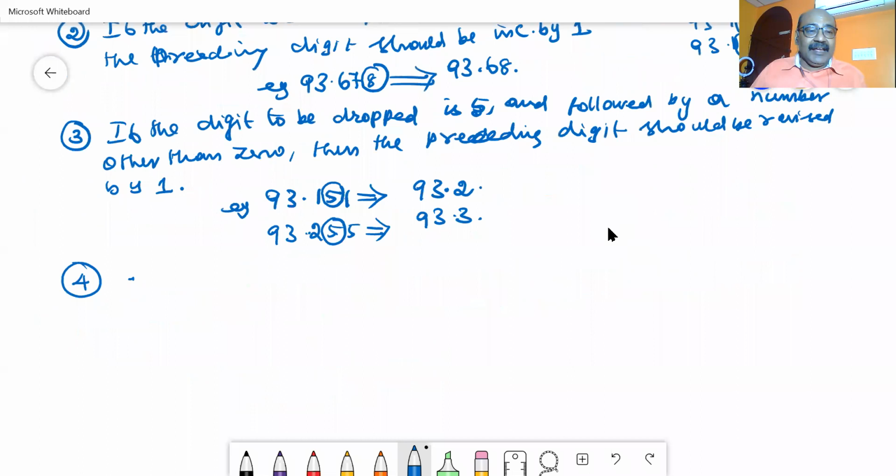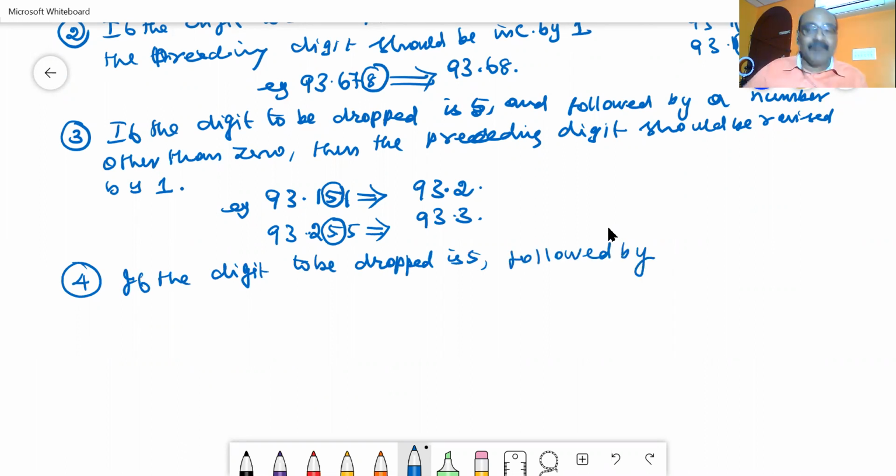The same point: if the digit to be dropped is 5 and followed by 0 or 5, then we have to see the preceding digit.